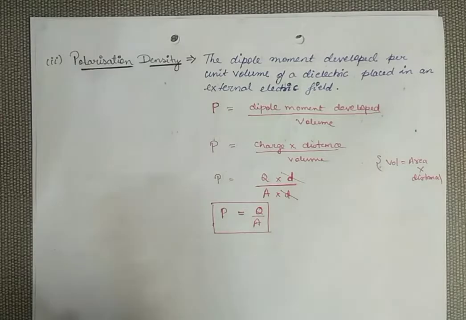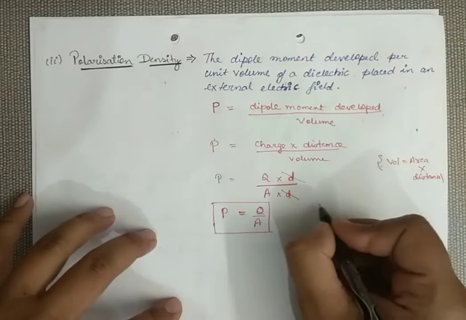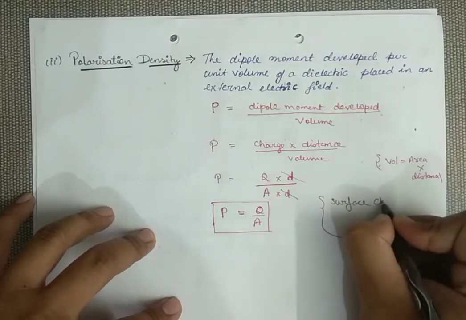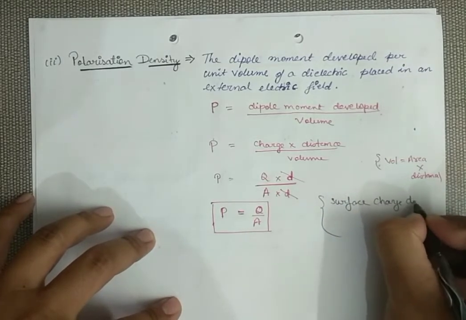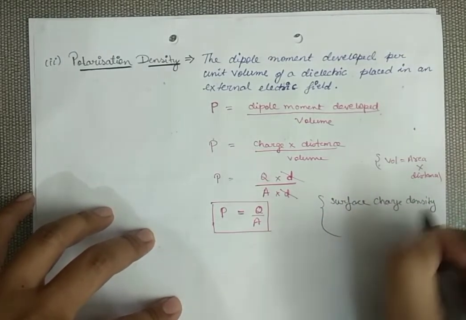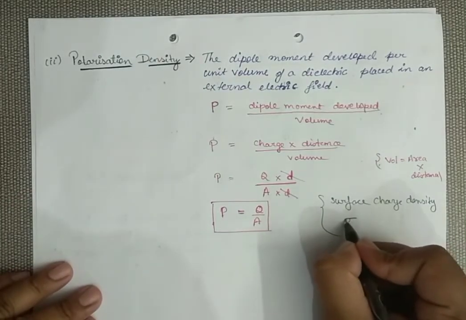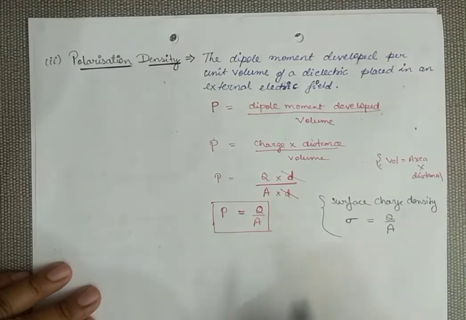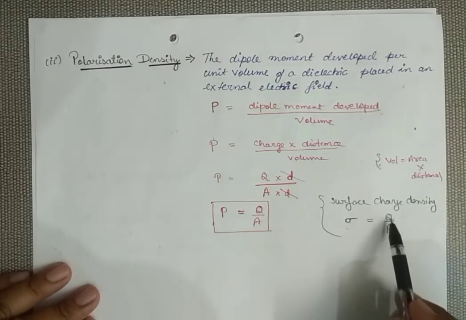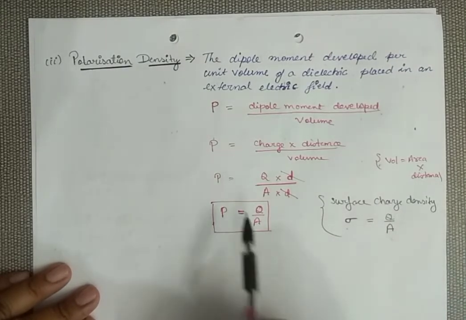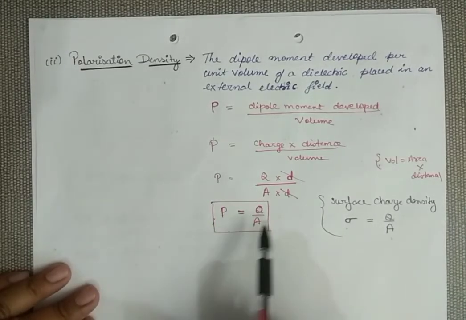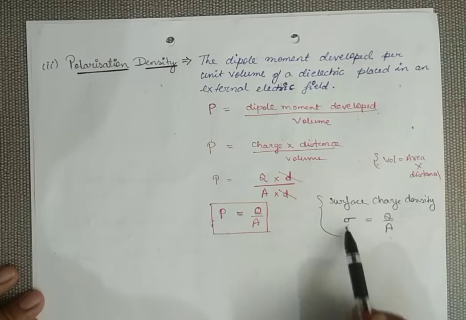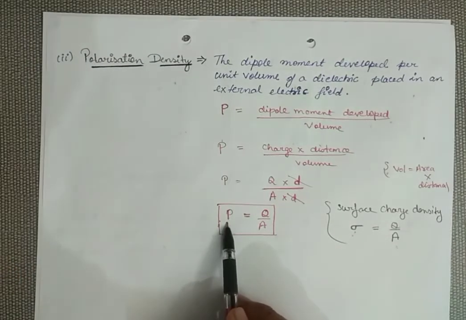Along with this, you must also remember one more thing. In my first chapter, we discussed the surface charge density sigma. It is given as the charge divided by area. So surface charge density sigma is given by Q by A, and polarization density is also given as Q by A. So there is a difference between the two: this is surface charge density and this is polarization density.